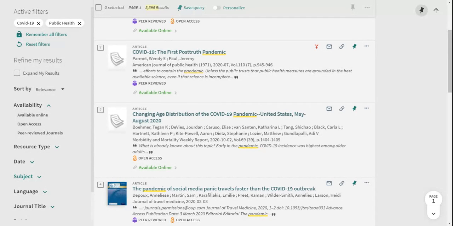That is not who I want. I don't want some bozo off the internet. I definitely do not want some just nutty conspiracy theories. None of that. I want reality. There is no reality in conspiracy theories for me. So, what I'm going to do is click on peer reviewed journals right there.